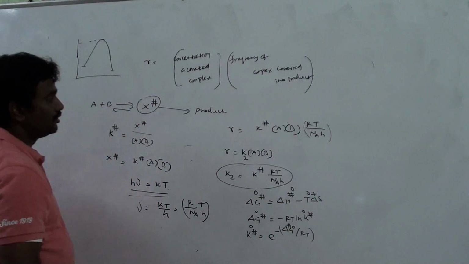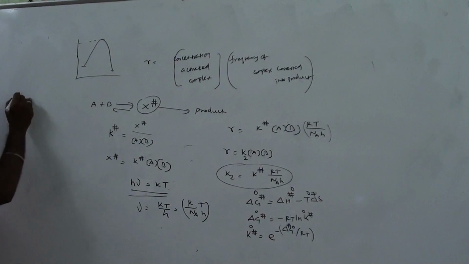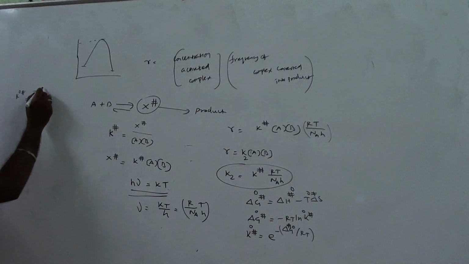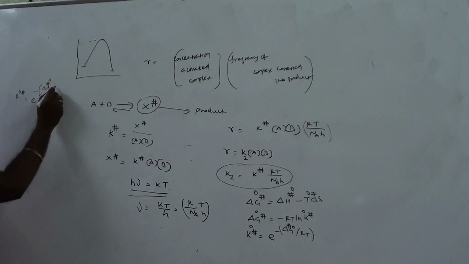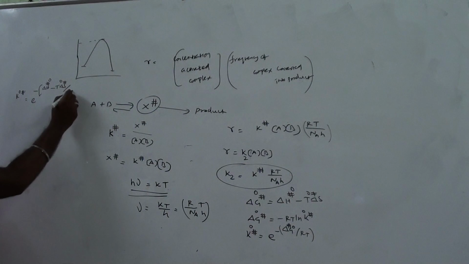Correct? So this can be written as K naught hashtag equal to e power minus delta H naught minus T delta S naught by RT.